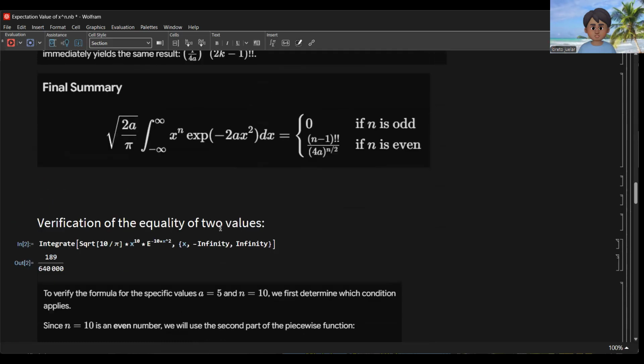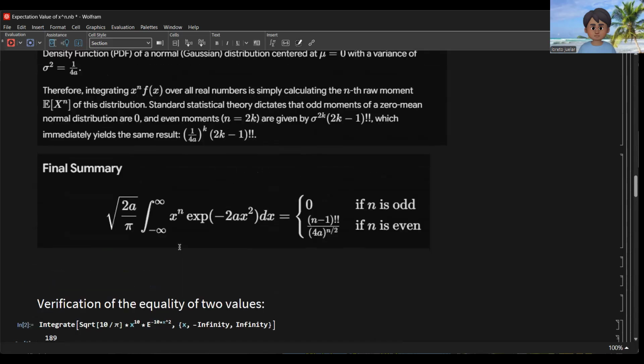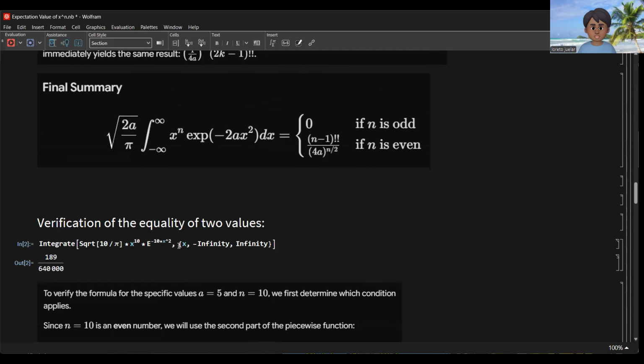So we have to integrate this using the left side here. For example, our a here is equal to 5, a equal to 5. So 2 times 5 equal to 10 over pi here. So our n is equal to 10.